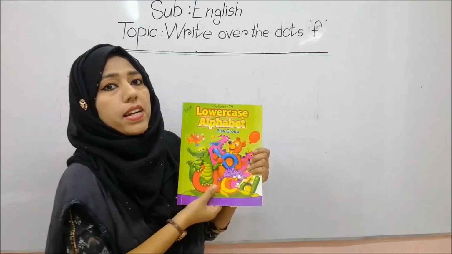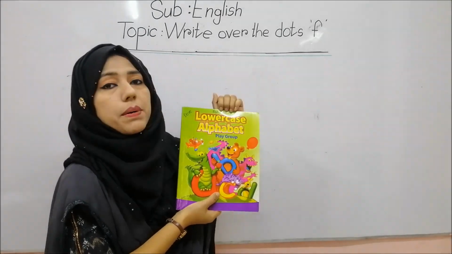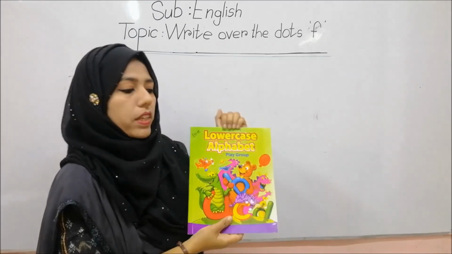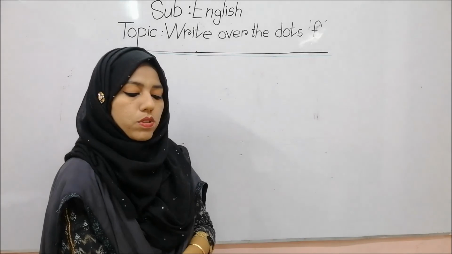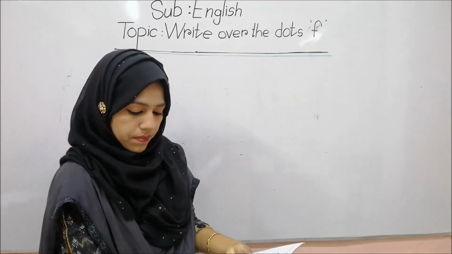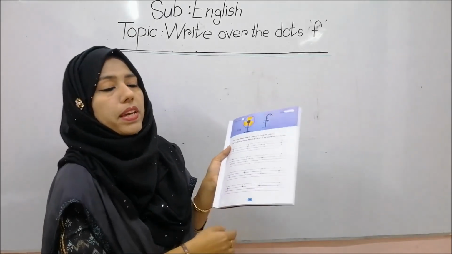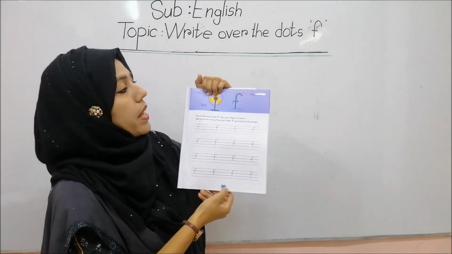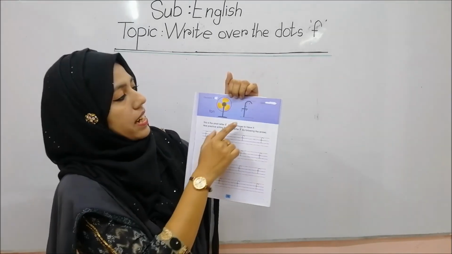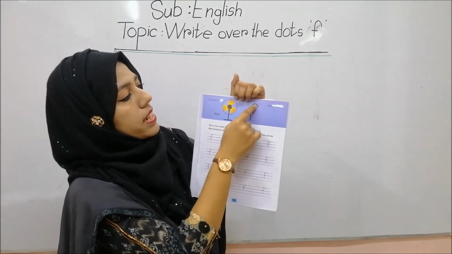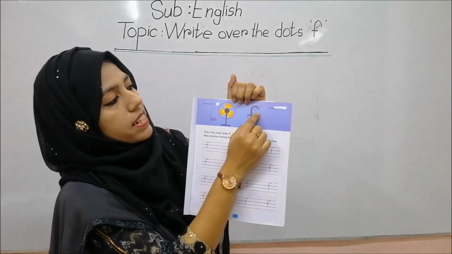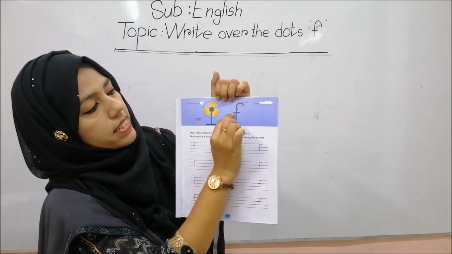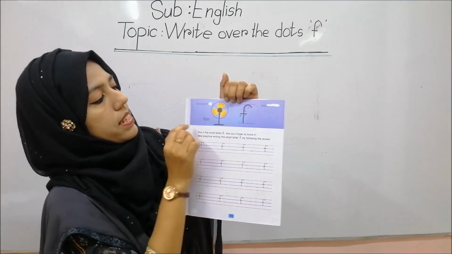Students, this is our English book. This is our CW book, okay? This is the lowercase alphabet book, okay? So, what is our today's classwork? You will open page 15. Here we can see small letter F. How will you write? Here it is shown, right? Half circle, then standing stick, then sleeping stick, okay?